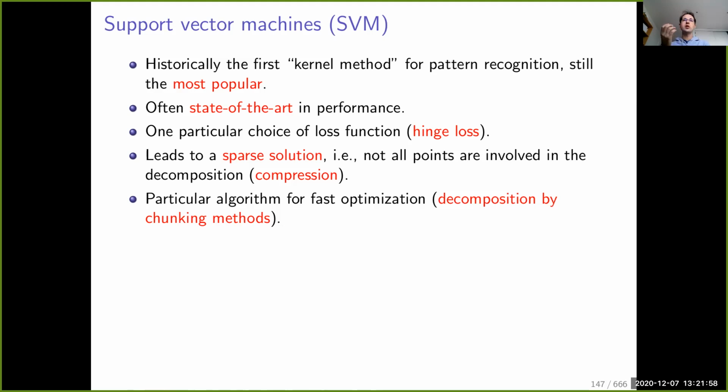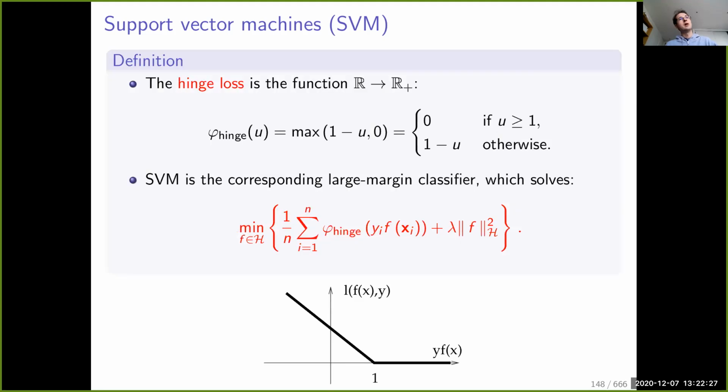The fact that we use the hinge loss will also give you access to dedicated optimization methods that are useful because of the hinge loss. So you see the choice of a loss function can have several effects. It can have an effect on the solution here. Even so, in terms of quality of prediction, very often the hinge loss is very similar to the squared hinge loss or logistic regression loss, but it also can give you access to fast algorithms.